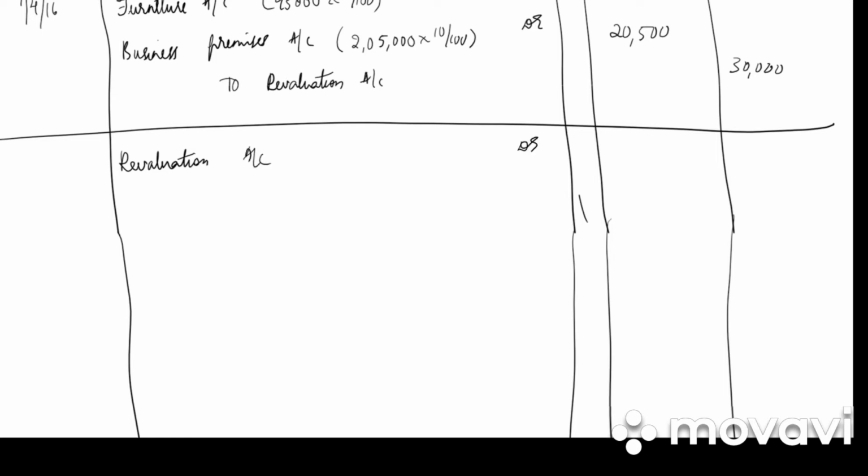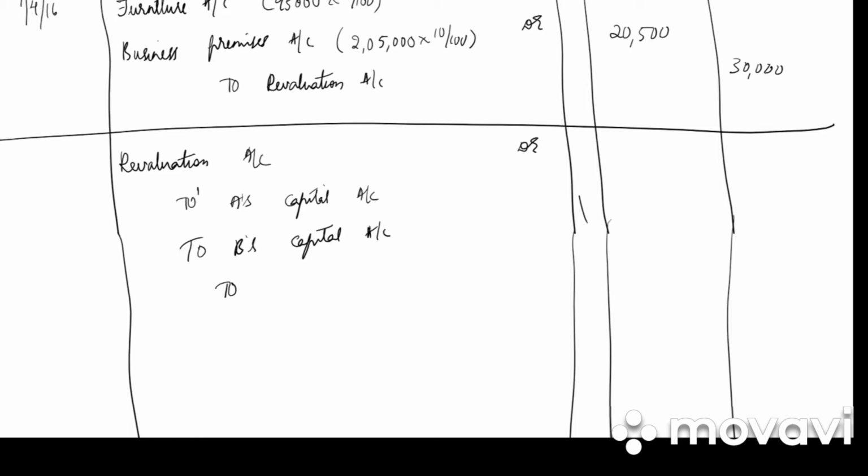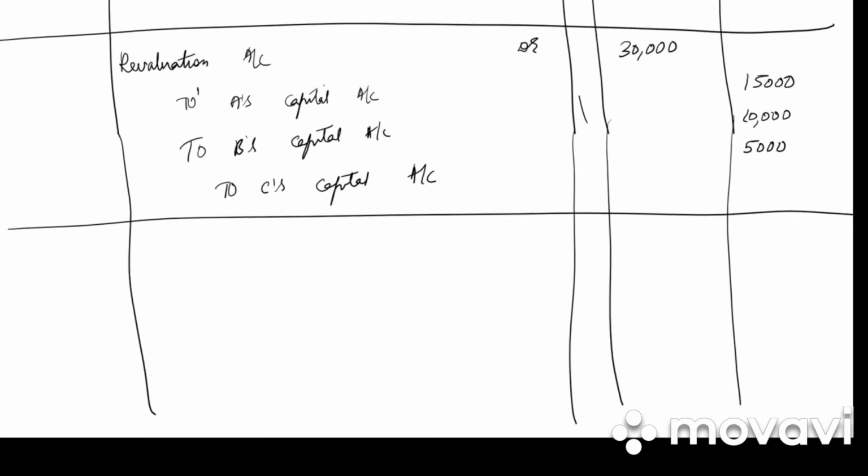Revaluation account debited to A's capital account, to B's capital account, to C's capital account in their old ratio. So what is the profit? 30,000. So 30,000 into 3 by 6 for A, 15,000. 30,000 into 2 by 6, 10,000. 30,000 into 1 by 6, 5,000. Write the narration: transfer profit on revaluation in the ratio 3:2:1.